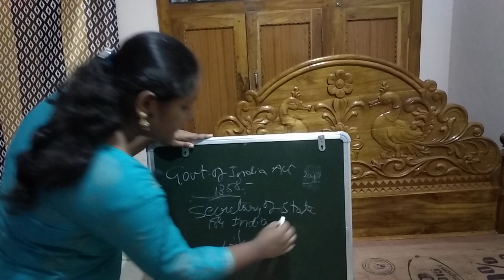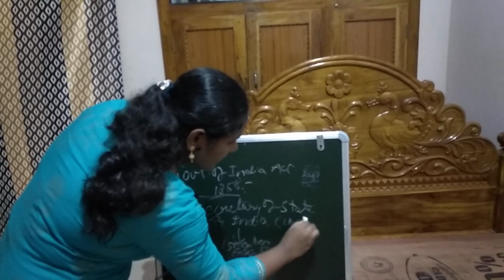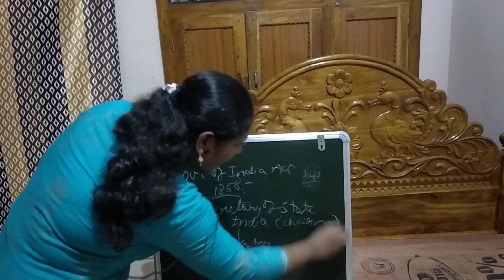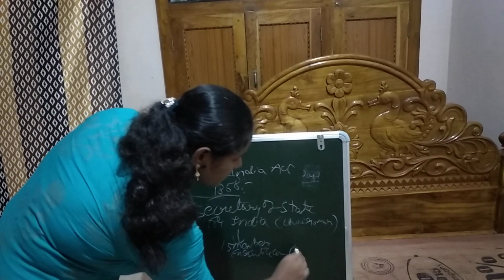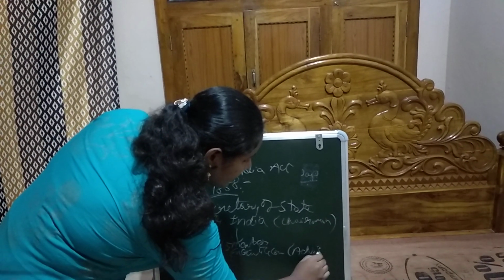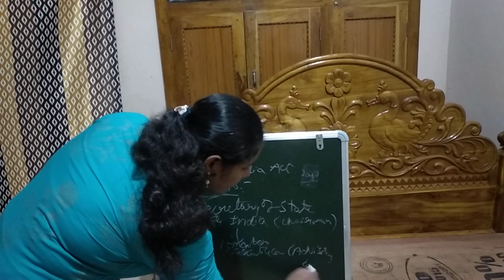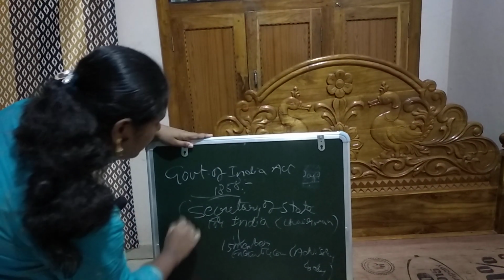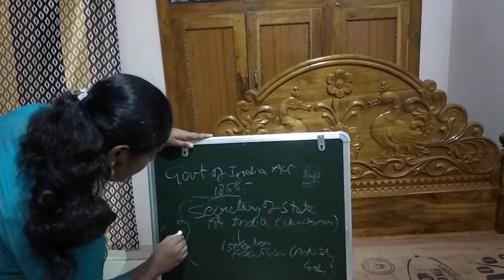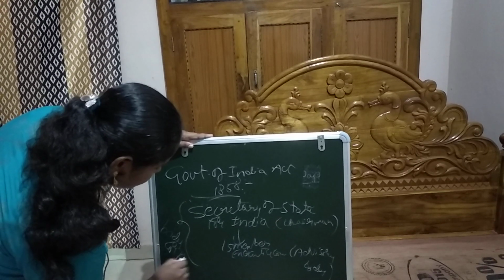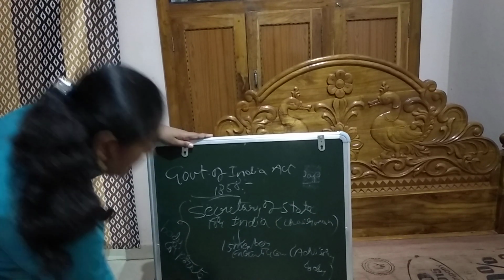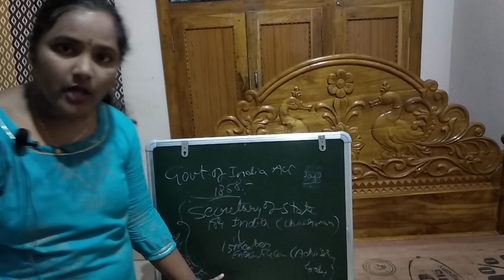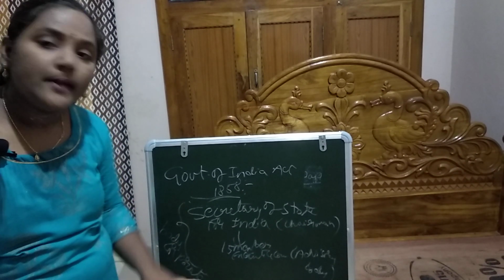The Secretary of State was the chairman and the 15-member Executive Council was the advisory body. The Secretary of State and the 15-member Executive Council together were known as the body corporate.